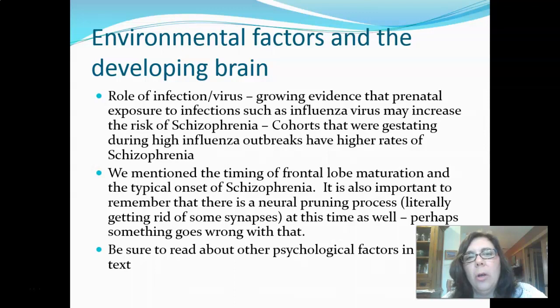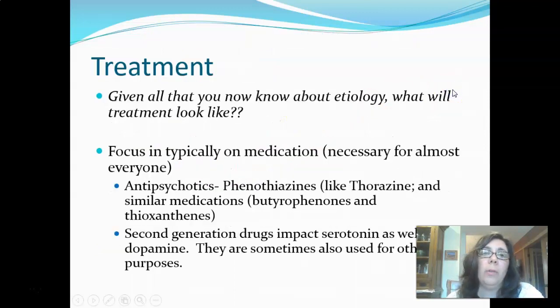And so we know that there's some link there. And the link seems to be that during prenatal development, the brain is susceptible to influence by viruses, and that sometimes what might get influenced is the likelihood of developing disruptions that we label as schizophrenia. So we're going to stop here, and then there'll be a second lecture on treatment.